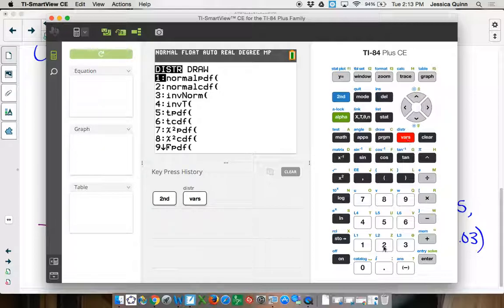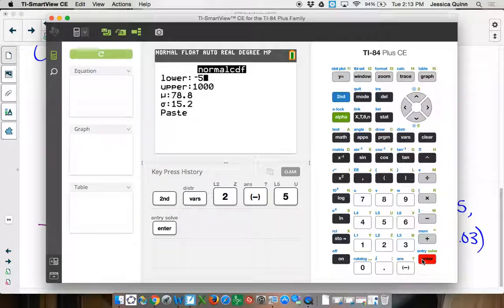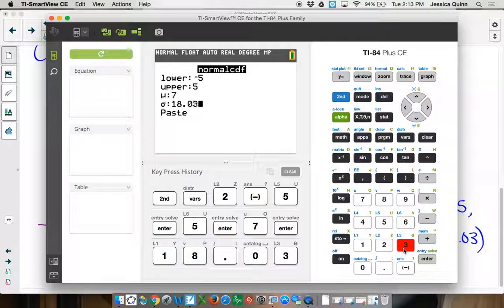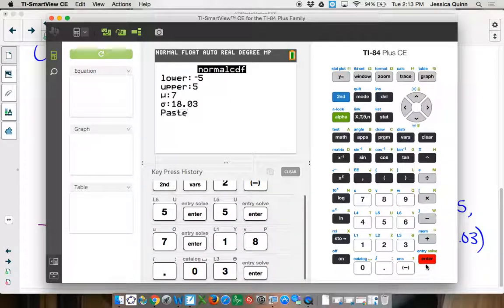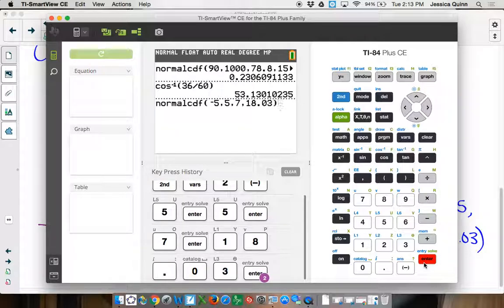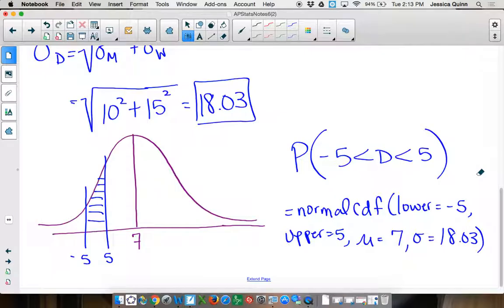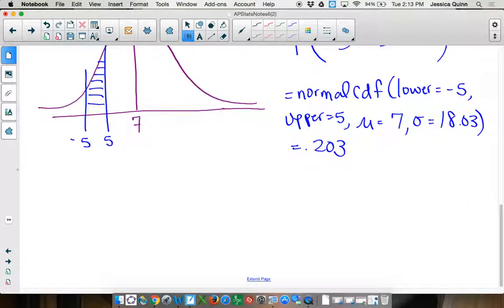Anyways, so normal CDF. I'm doing -5 to 5, 7, 18.03. So about 0.203. Okay, so what does that mean? There's a 20% chance they'll finish within... Yeah, so about 20% of the time, they're going to finish within 5 minutes of each other, okay?